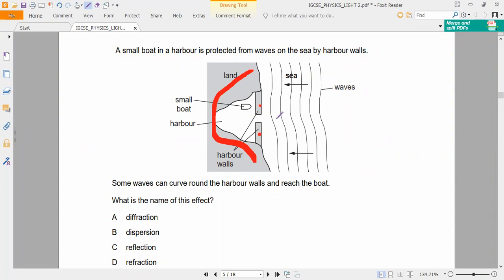So now they are asking if the waves appear to be bending. What is that? Appears to be like a bending. Then what is the phenomenon present here? They are asking whether bending of light takes place in refraction, reflection, dispersion, or diffraction. If you are confused with this, then again go with our second approach of answers, elimination. So what is that called?